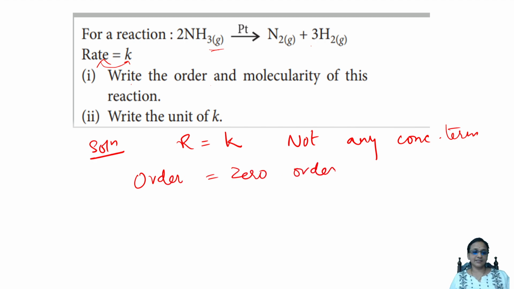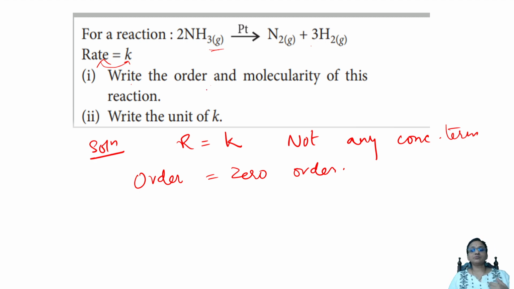Simple as that. Yes, because what happens? All are gaseous reactants. So in the presence of catalyst, what will happen when you are applying high pressure on this? All the gases, whatever are there, they get saturated. Gaseous state, diffusion would be more. So at high pressures, all the gases will get saturated, and further you're trying to change the conditions, nothing. Whatever condition you change, the rate will not depend upon the concentration of the reactants. So two molecules of ammonia are reacting, correct?